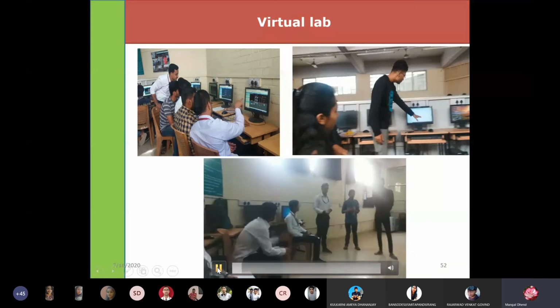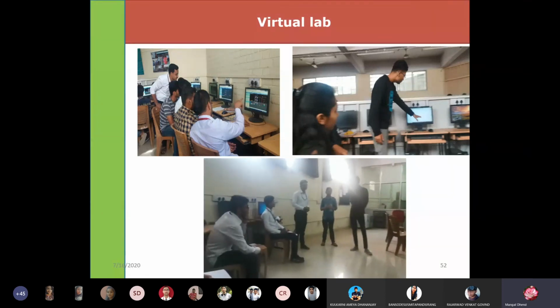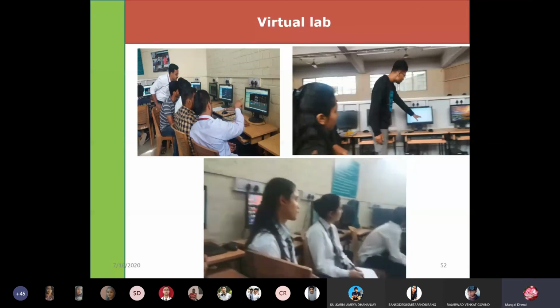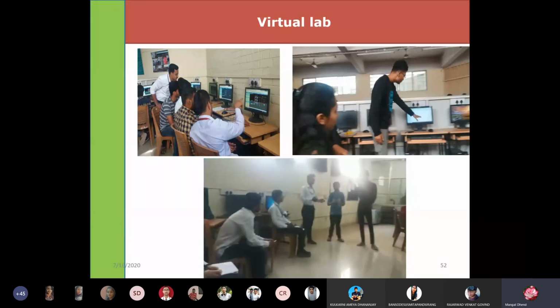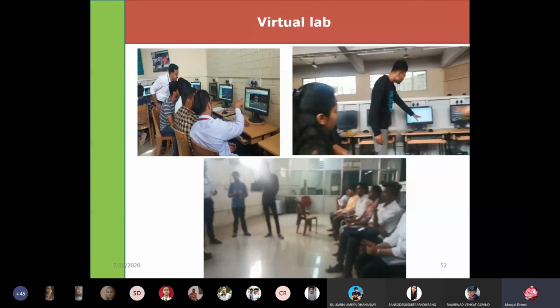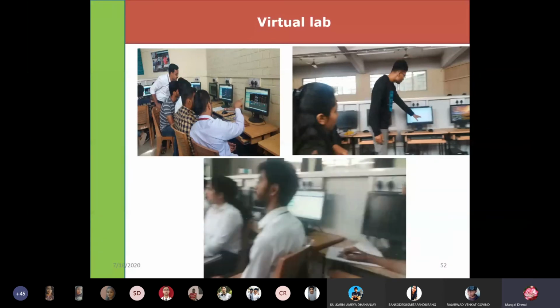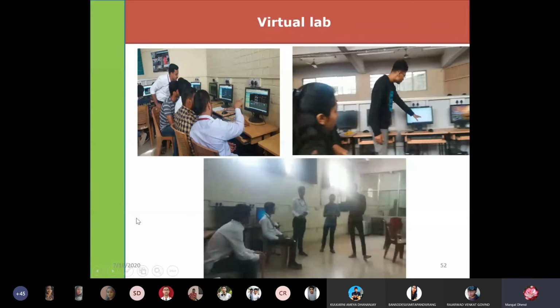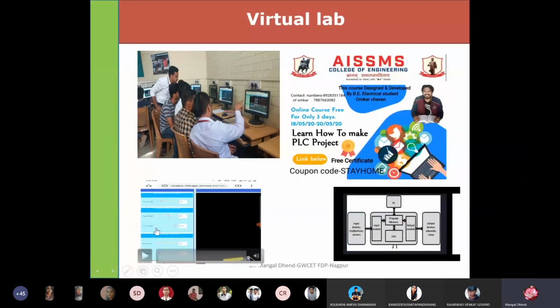In research or personal research and development, we can use a simulator available on this virtual lab. A simulator is basically a computer program which gives us output according to the values we set in that particular research. Now the challenge is that there is no lab, so how will you demonstrate to the students?